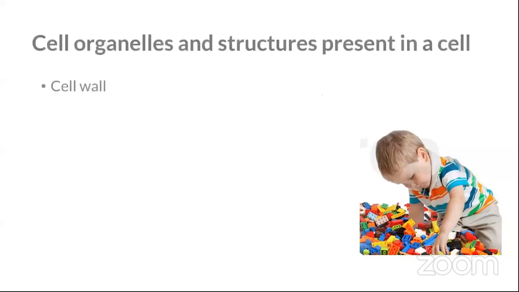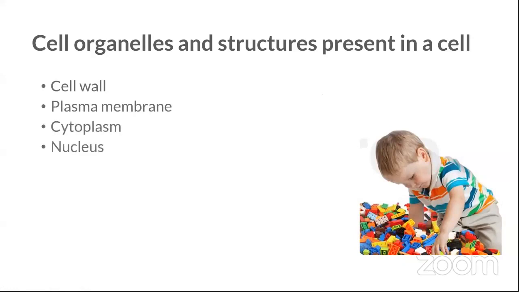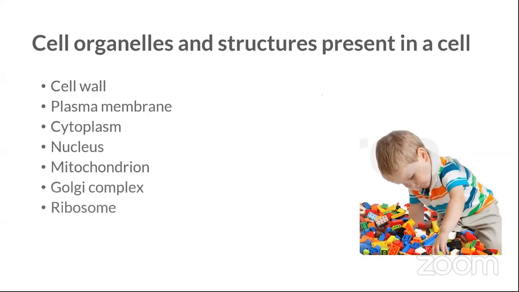Here we go. So, cell organelles and structures present in a cell. Organelles are the small parts or small structures found inside the cell. We have the cell wall, the plasma membrane, the cytoplasm, the nucleus, mitochondrion, Golgi complex, ribosome, endoplasmic reticulum, and vacuole.